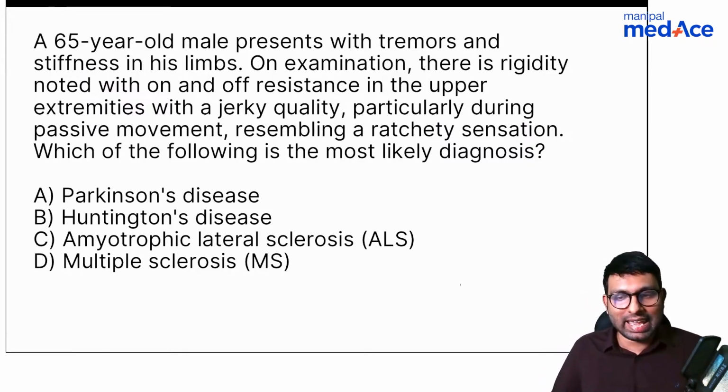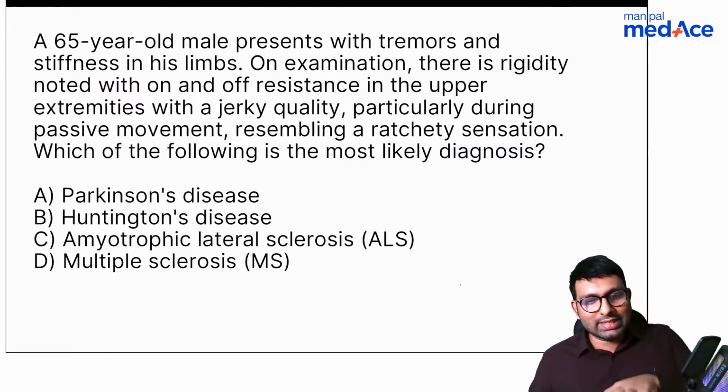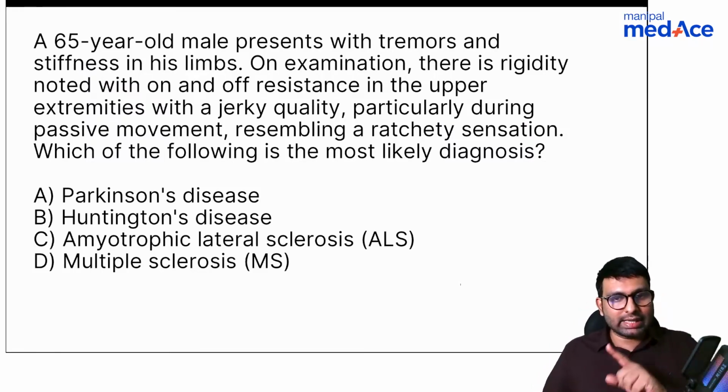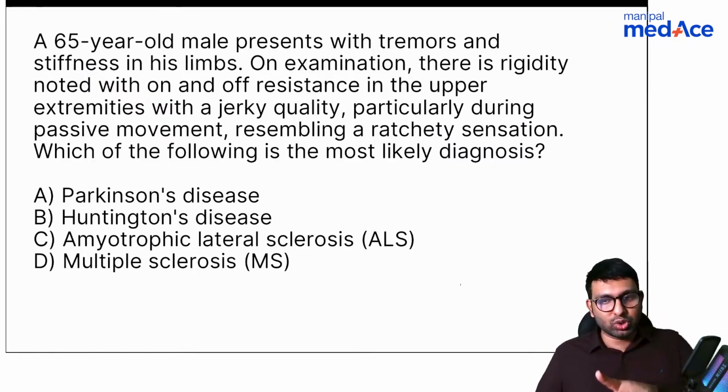Shabir says it's A. Stardust also says it's A. So before you go into the answer, let's first look at what type of rigidity. Shabir, what type of rigidity do you think is mentioned in this question? Correct, Parkinsonism. Everyone's telling it's Parkinsonism.